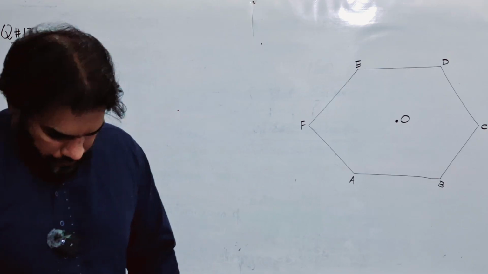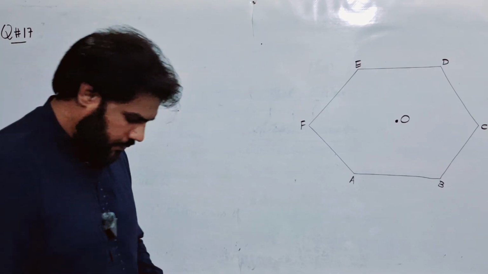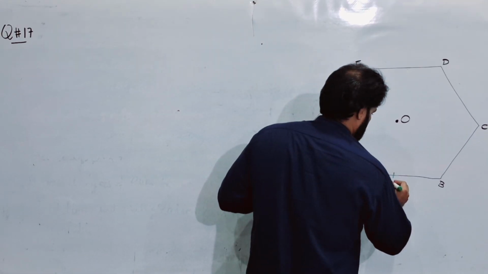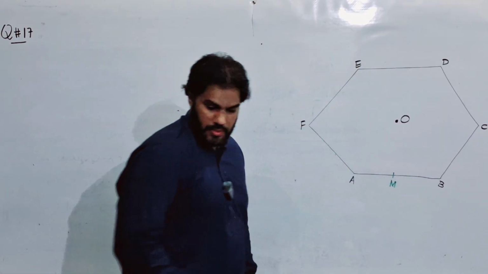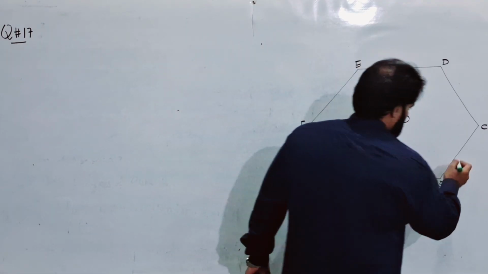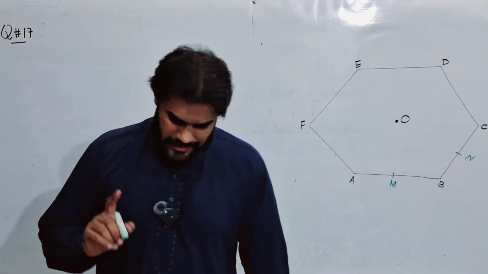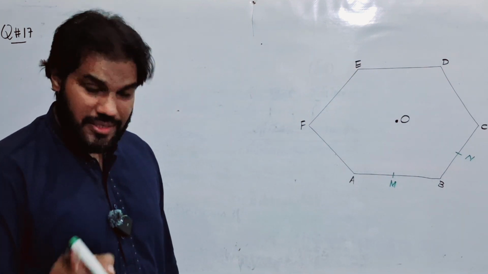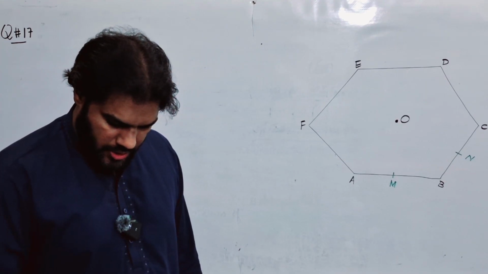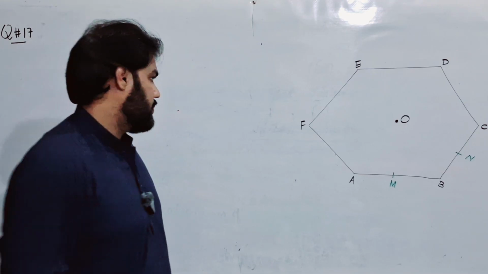The next is, M is the midpoint of AB. This is the midpoint of AB. And N is the midpoint of BC. This is the midpoint of BC, that is N. Next it says a point is selected at random in the regular hexagon. Find the probability that the point lies in the kite MBNO.